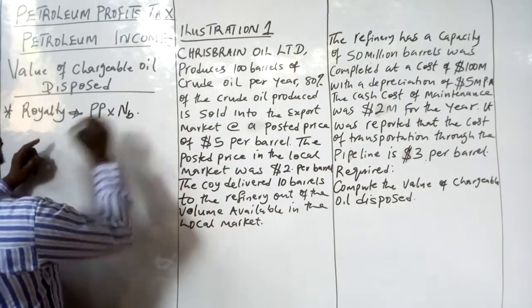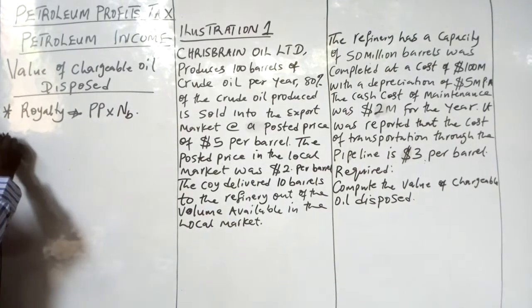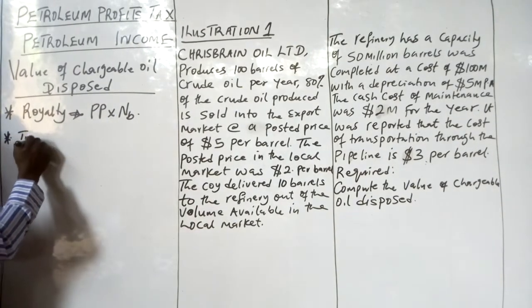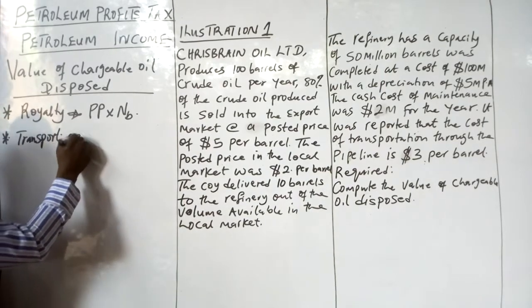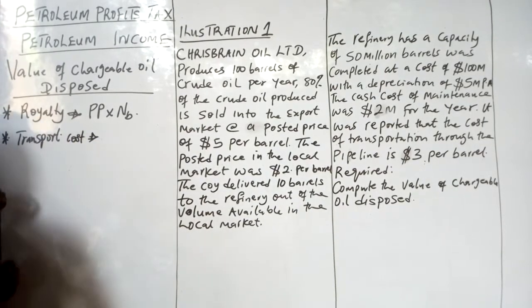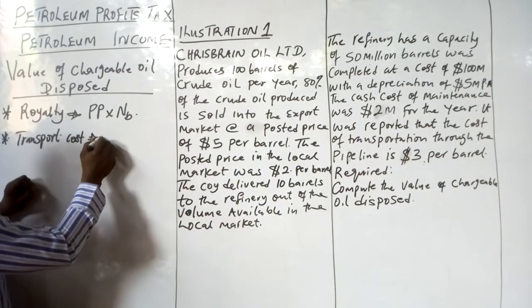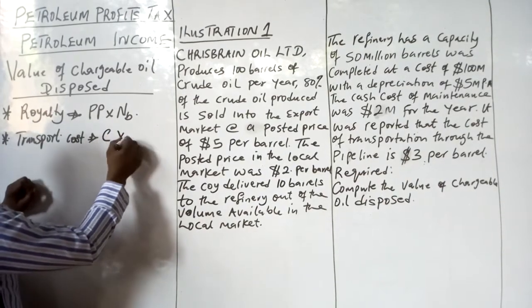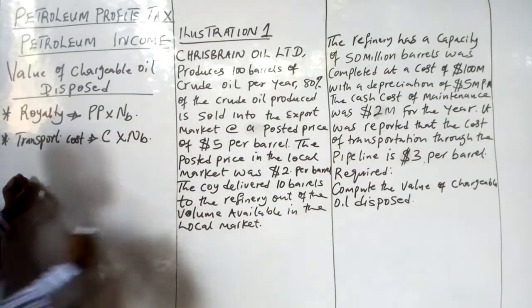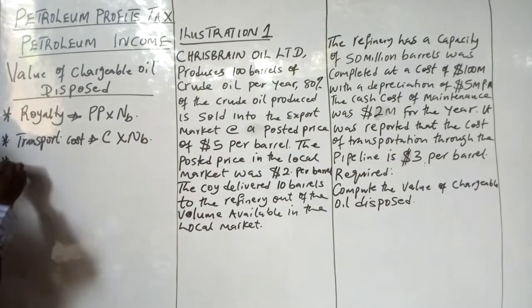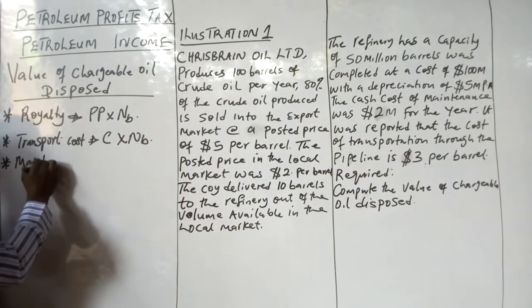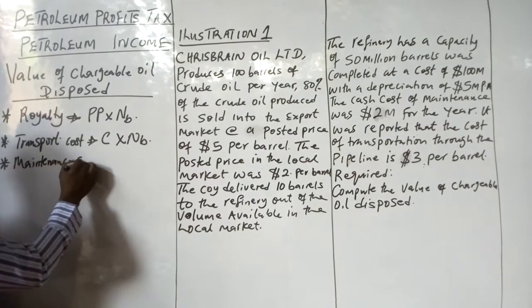Then you also look at the transportation costs, which is the cost of transport per barrel multiplied by the number of barrels that was delivered through the pipeline. Then finally, we also look at the maintenance costs.